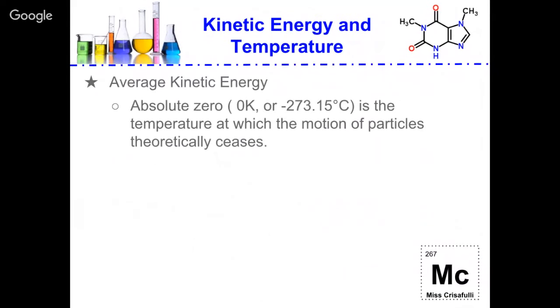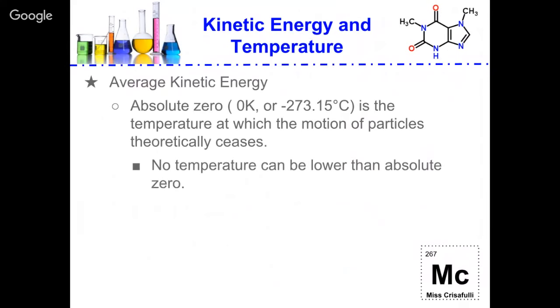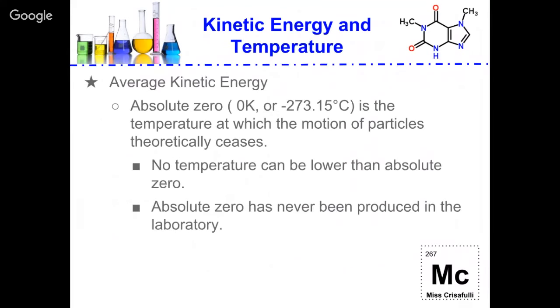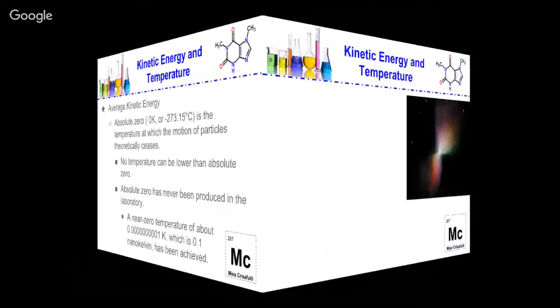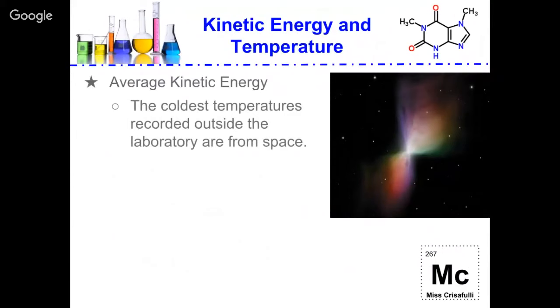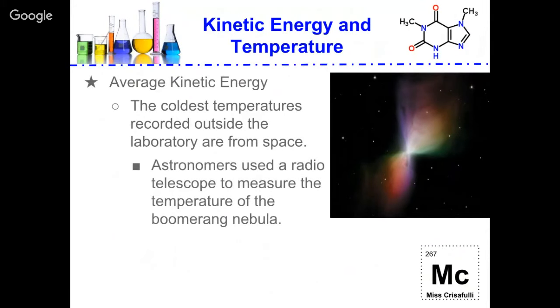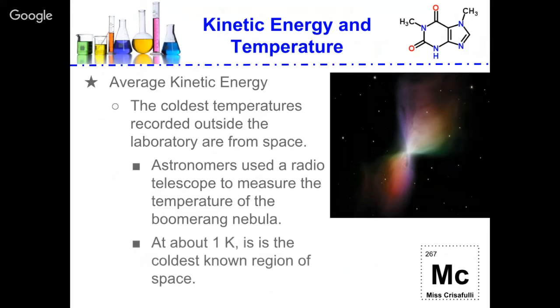And remember, absolute zero, or 0 Kelvin or negative 273.15 degrees Celsius, is the temperature at which the motion of particles theoretically ceases. No temperature can be lower than absolute zero, and absolute zero has never been reached in a lab, but we've gotten to 0.1 nanokelvin. The coldest temperatures recorded outside of the laboratory are in space. Astronomers use a radio telescope to measure the temperature of the Boomerang Nebula, shown in the picture to the right, and at about 1 Kelvin it is the coldest known region of space.